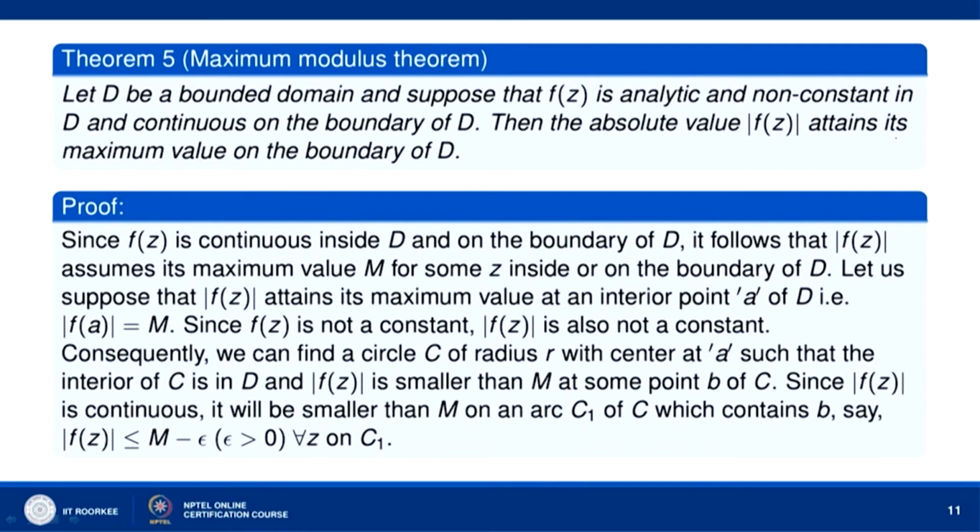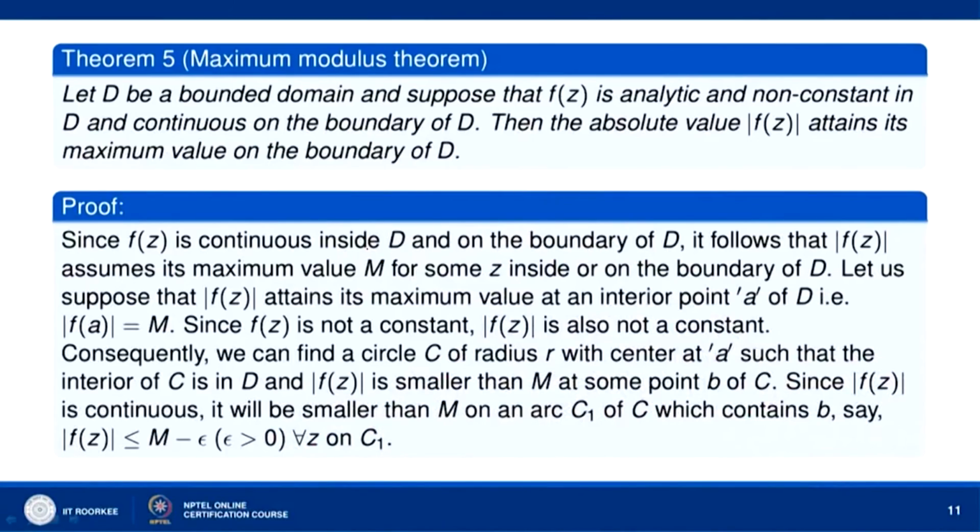Then the absolute value of mod of f(z) attains its maximum value on the boundary of D, as we have seen in the case of f(z) equal to e to the power z and f(z) equal to cos z. In the case of e to the power z the maximum value is e to the power r, attained at the boundary point z equal to r, while in the case of cos z the maximum value of mod of cos z is attained at the points z equal to ir and z equal to minus ir, which lie on the boundary of mod of z less than or equal to r.